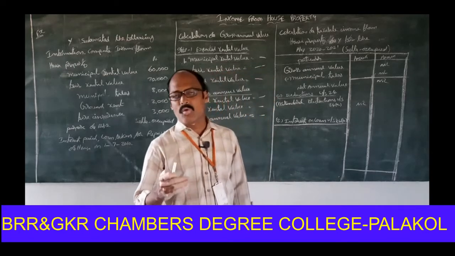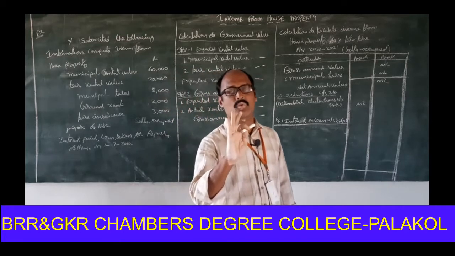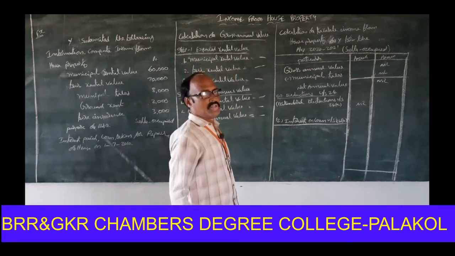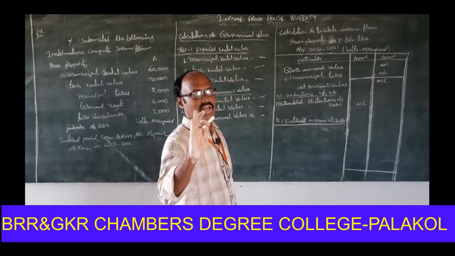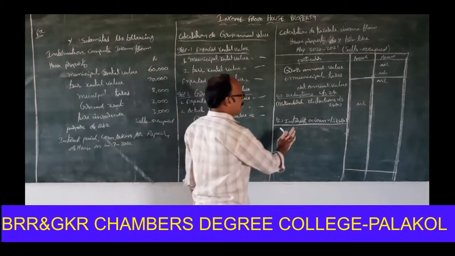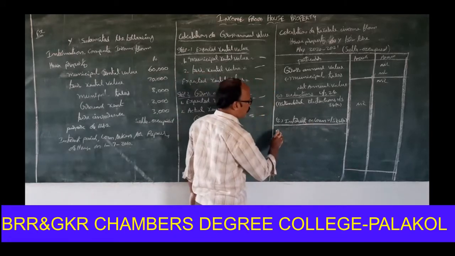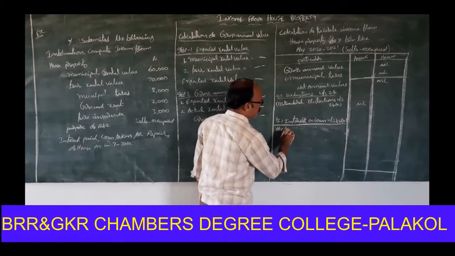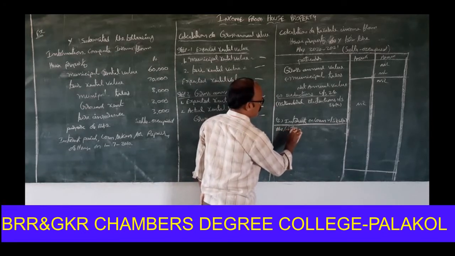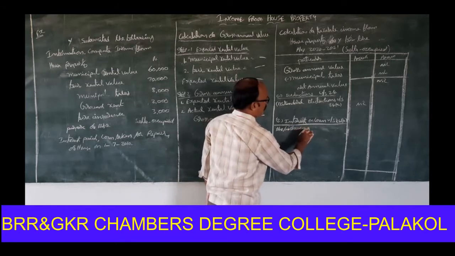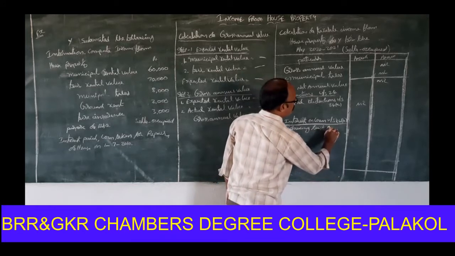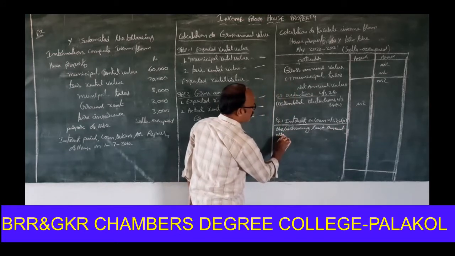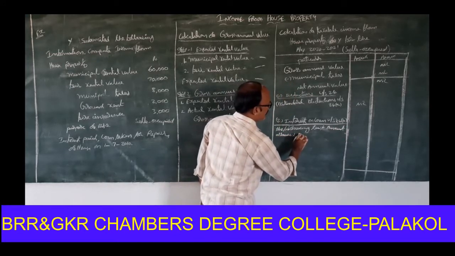One, actual amount paid. Second one, 2 lakh rupees. This section is only applicable when the house is self-occupied. So, interest on loan, the following least amount allowed deduction.